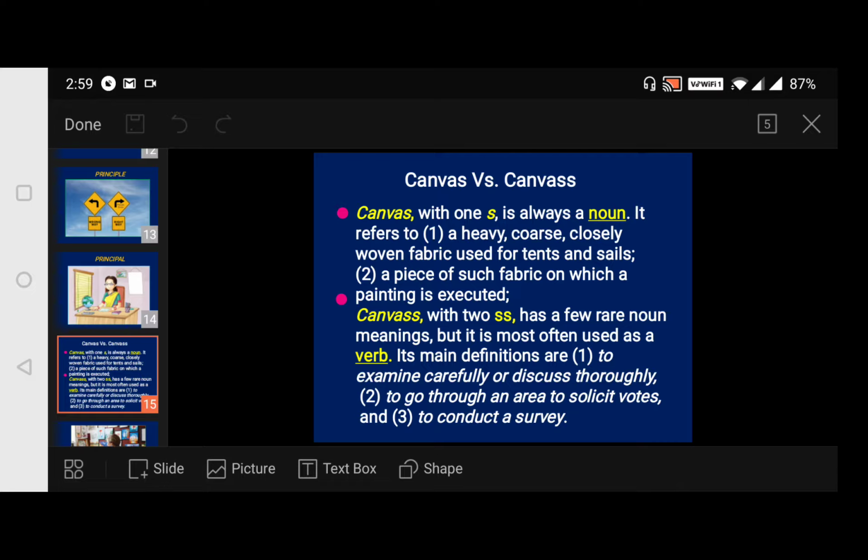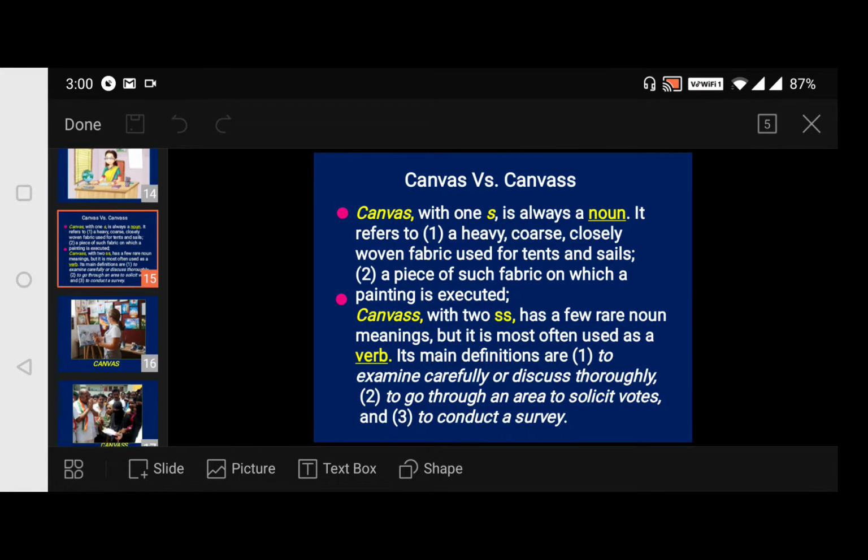Politicians, they go on a canvass, followed by many followers of their particular group or party. So, to conduct a survey or to go through an area to solicit votes, and also to examine carefully or discuss thoroughly. Sorry, most often we use it as a verb, I mistook it. Canvassing is an action, so it's a verb. Now moving to our next slide.